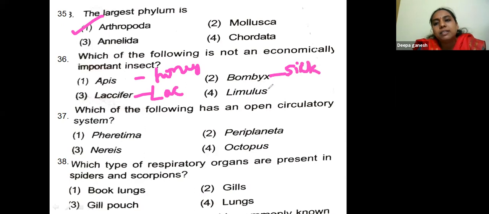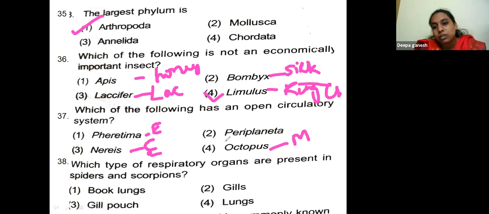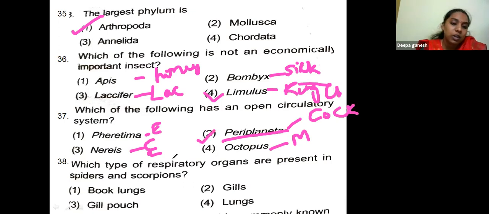Limulus is called king crab. It is of no use. It is a living fossil. Which of the following has an open circulatory system? Pheretima, Periplaneta, Nereis, octopus. Pheretima posthuma is the earthworm, with a closed circulatory system. Nereis is also an annelid, closed circulatory system. Octopus belongs to Mollusca, closed circulatory system. Periplaneta americana is the cockroach. It has an open circulatory system.